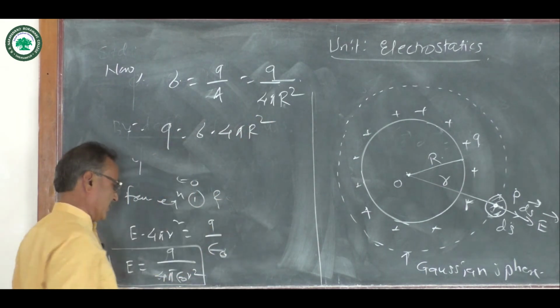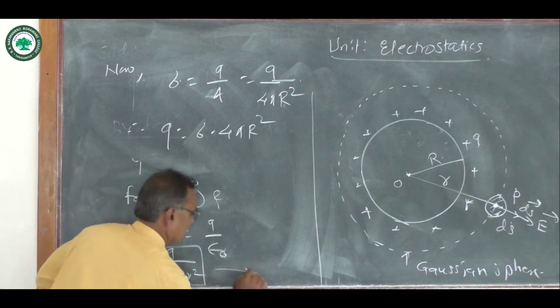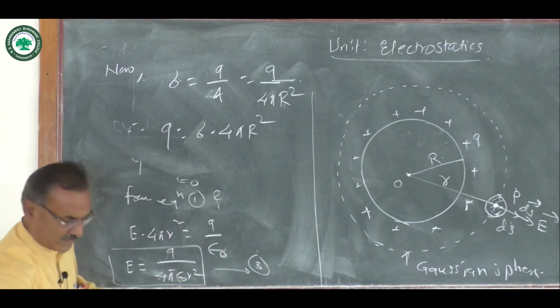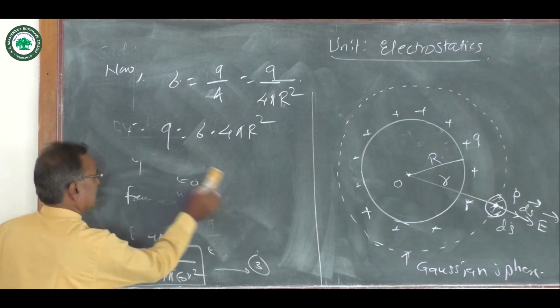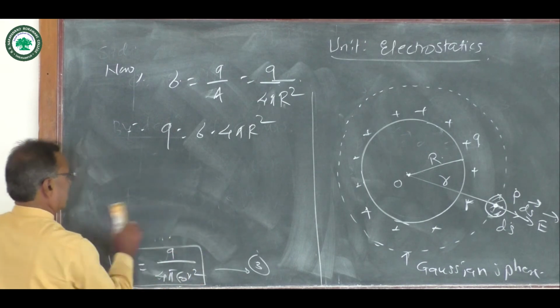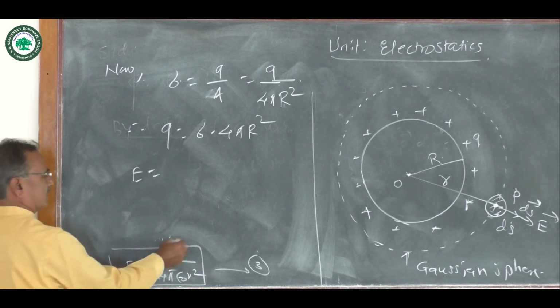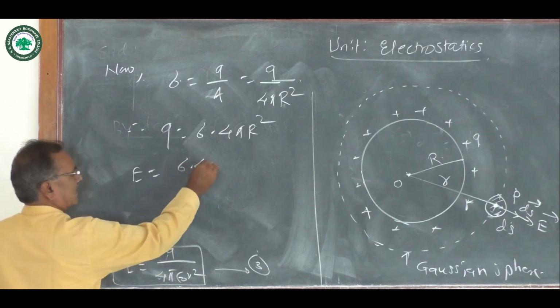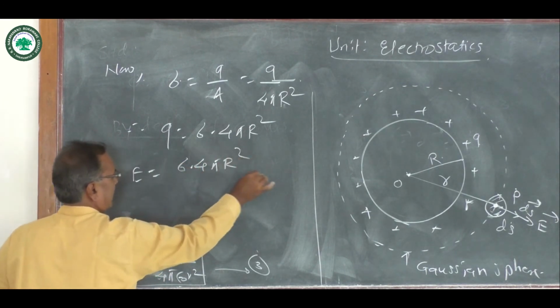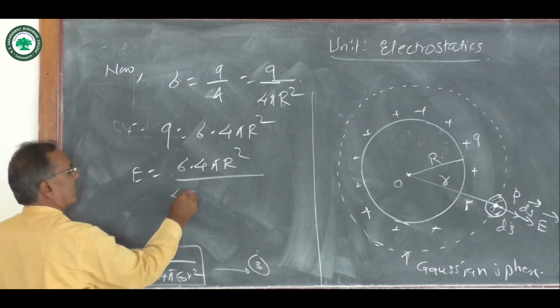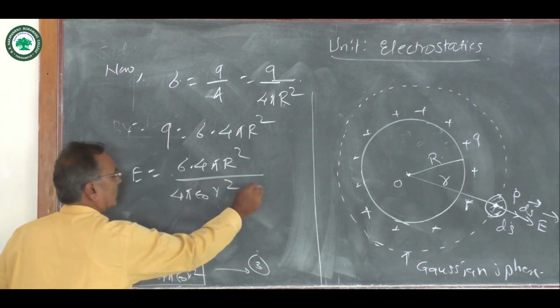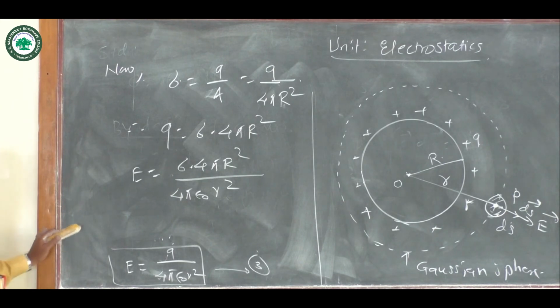Substitute this Q in equation number 3. We get electric intensity E is equal to sigma 4 pi R square divided by 4 pi epsilon naught into r square.